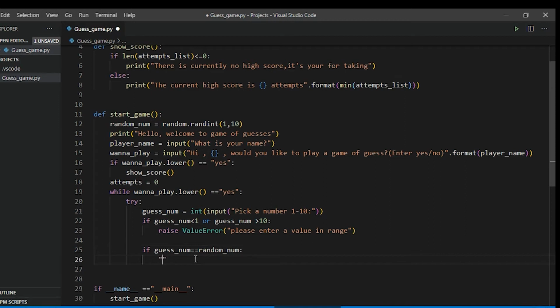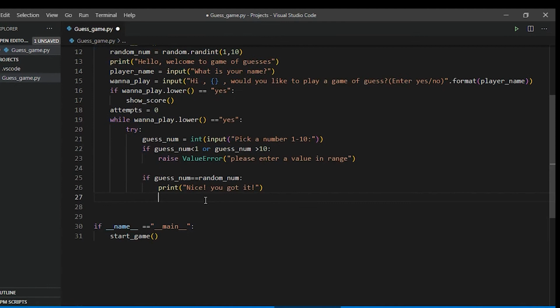So let's print a success message. Nice, you got it. And yes, we have displayed a success message if the user has guessed it correctly.